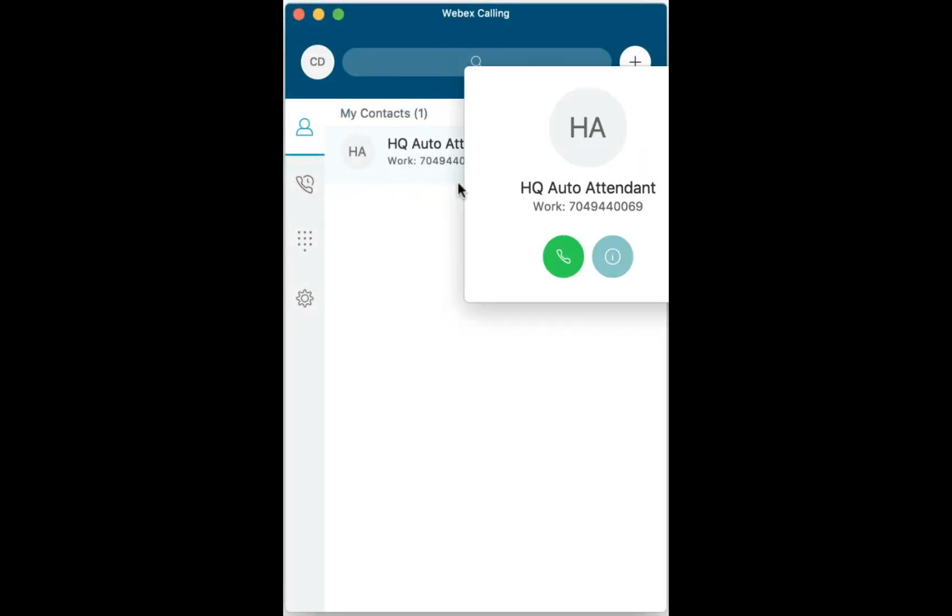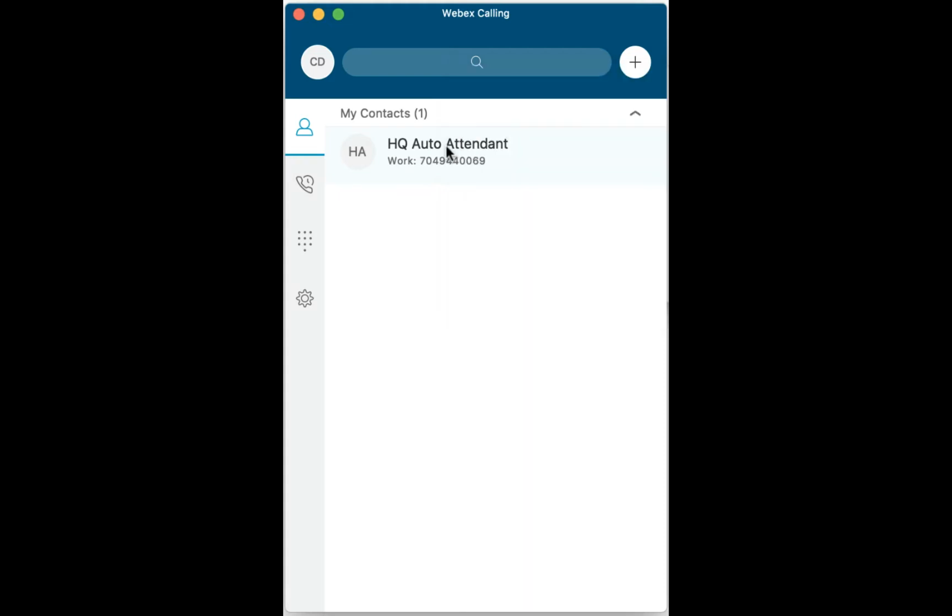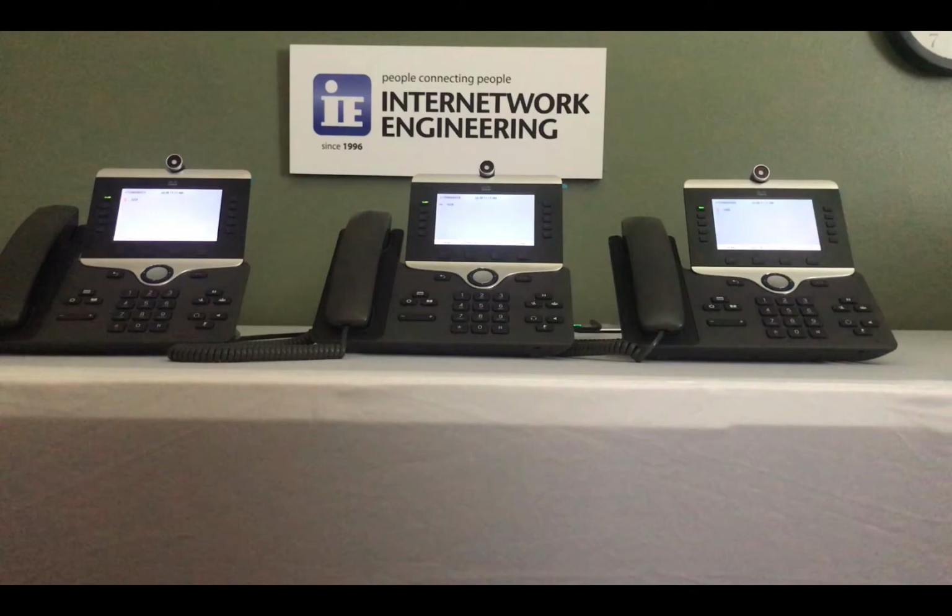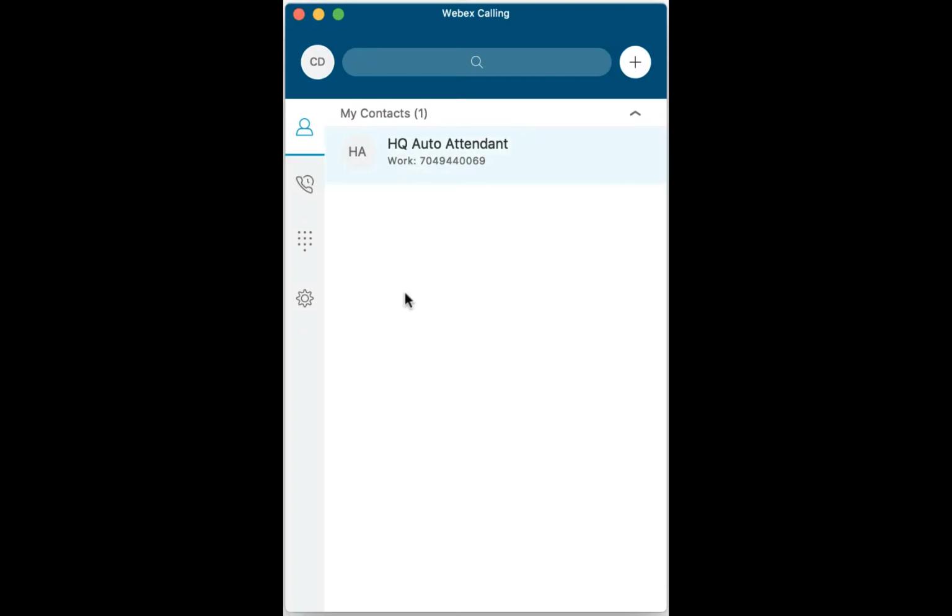Now that we have the auto attendant feature configured, let's see how it works. We have 3 phones set up with call queue and hunt group features to show you how the auto attendant can route calls to these features. First, we place a call into the direct inward dial number of the auto attendant and hear the custom greeting we have created.